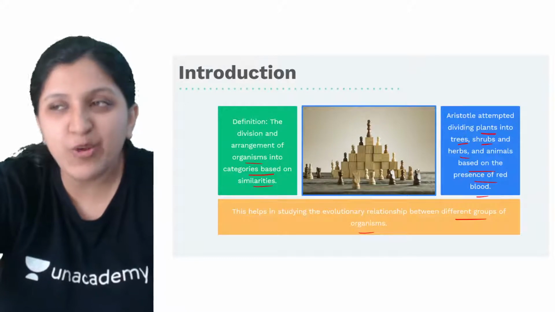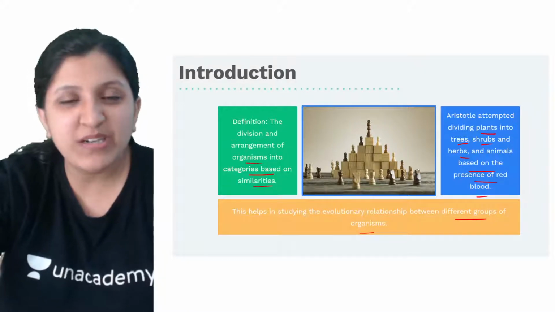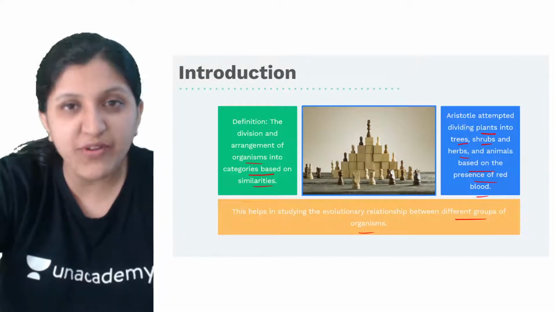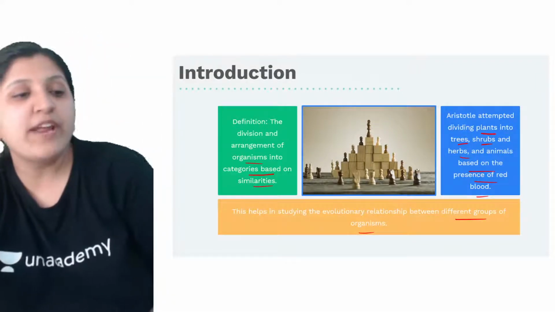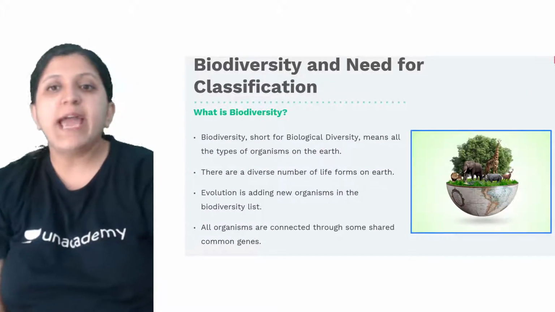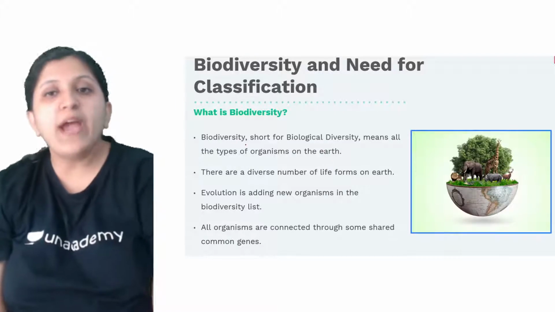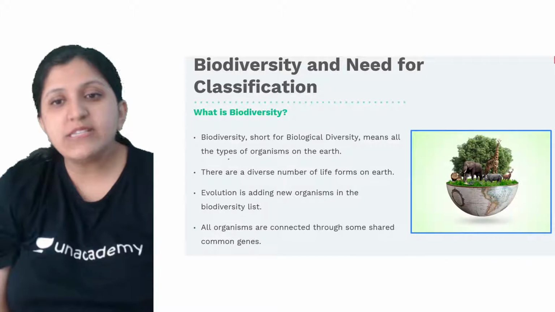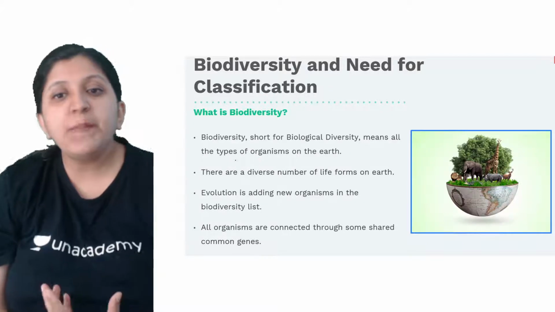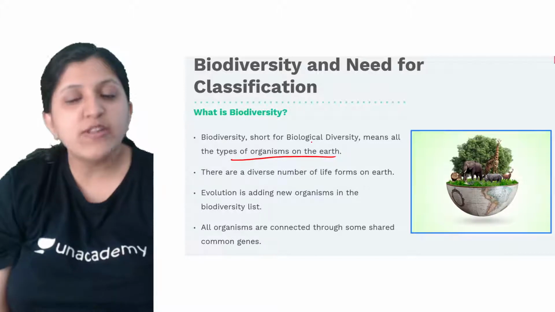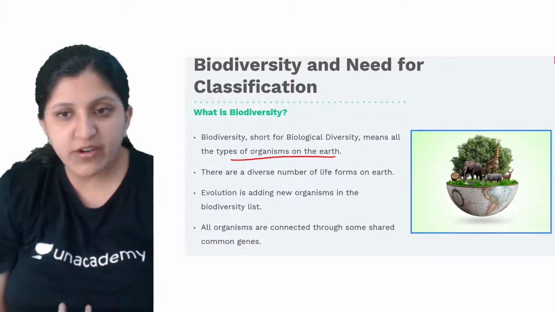In certain cases, like the coronavirus, it is mutating at a faster rate, right? There are organisms which can mutate at a faster rate as well. Here, biodiversity and need for classification. Why do we exactly need this classification system? There are many different types of organisms on earth, that we call biological diversity.